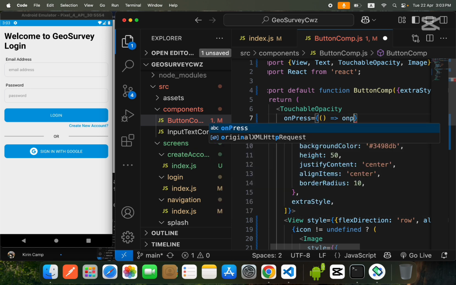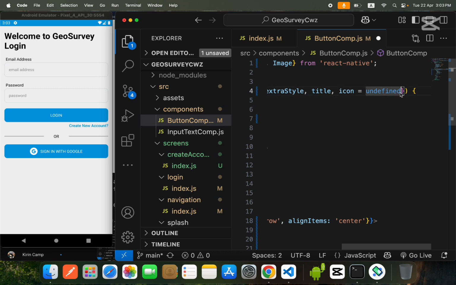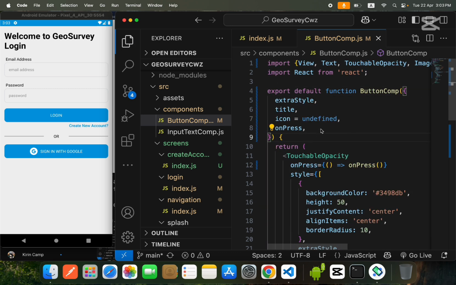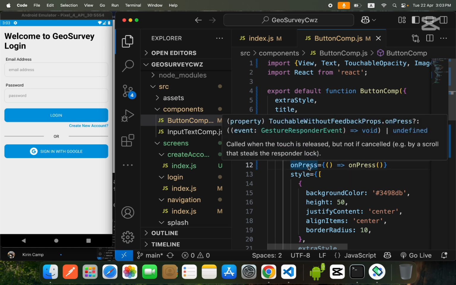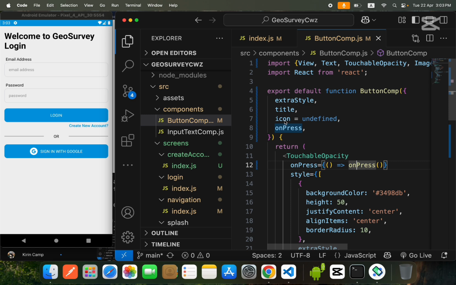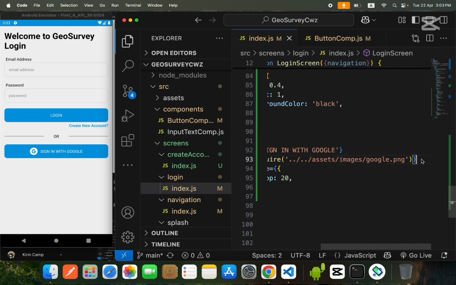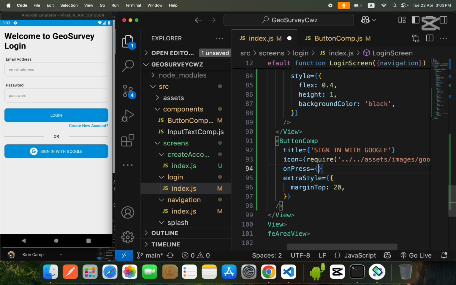So I will add onPress. You can give any name to the function that you want, and I will add it as a prop over here. So friends, when I press my button, it will go to this function and we will receive the trigger inside our parent like this, onPress.